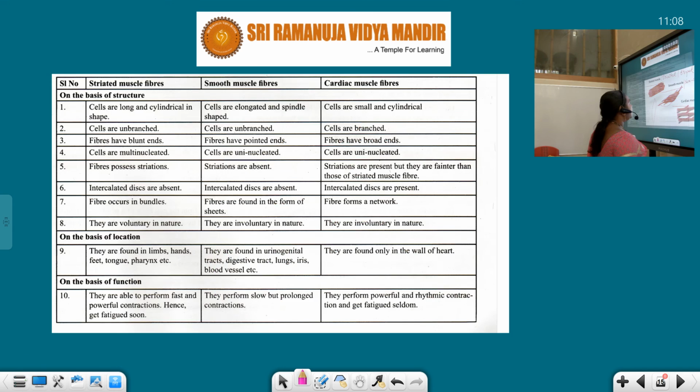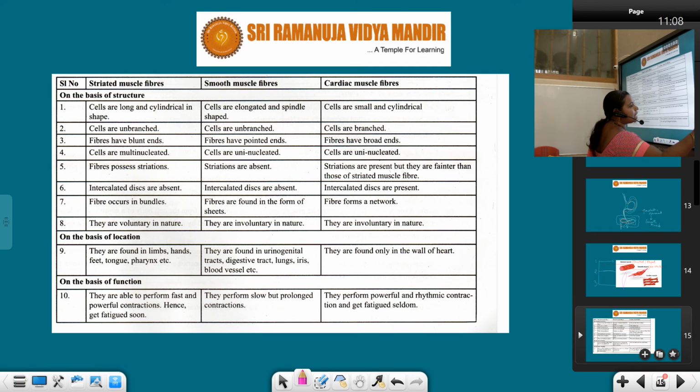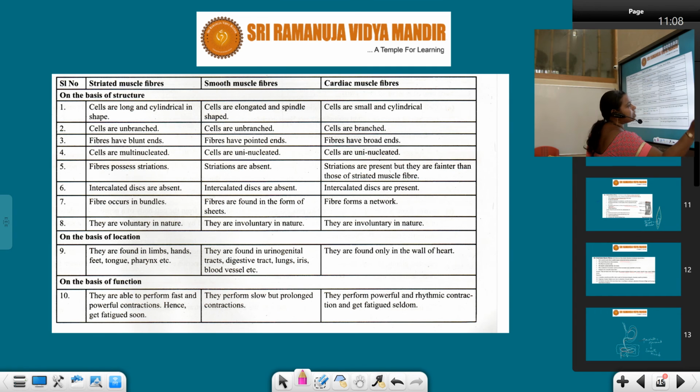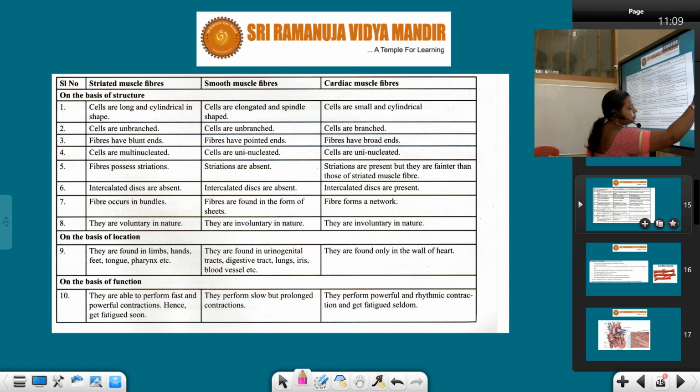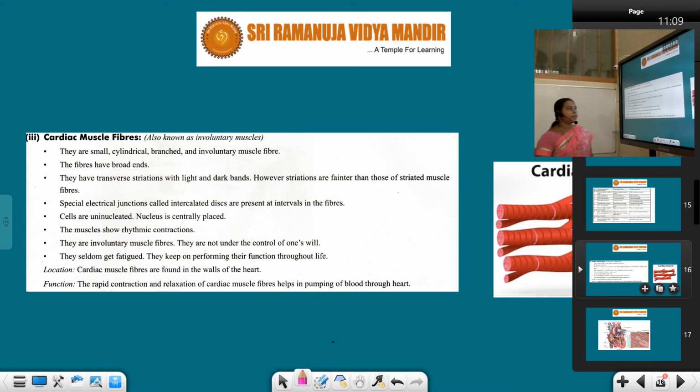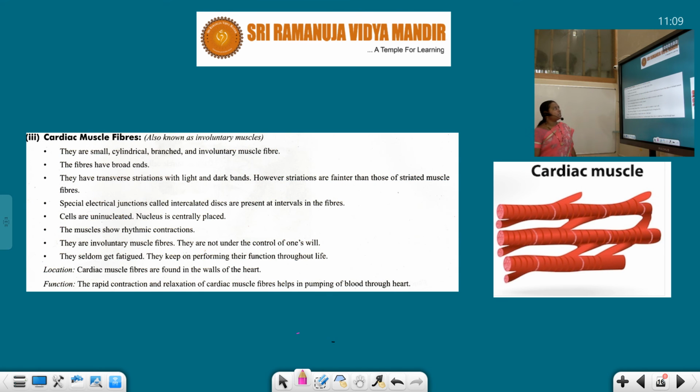Next, students, the third type is cardiac muscles. It is also known as involuntary muscles. So, out of three, only one is voluntary, that is striated muscles, and the rest two are involuntary muscles.